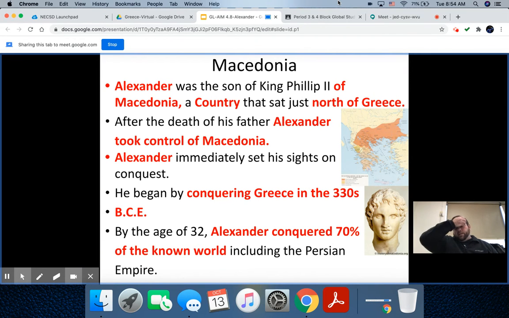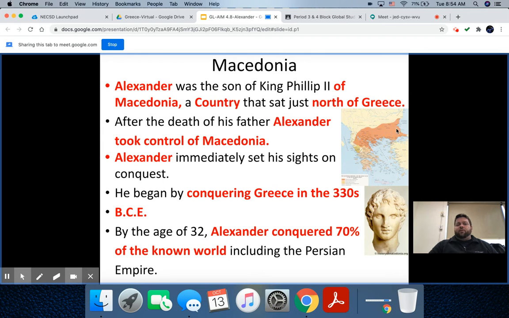So Alexander is the son of King Philip II, who is the king of Macedonia. Macedonia is a country that sits just north of Greece. So when you look at the little map here, you could see the archipelago and peninsula that is Greece here in this kind of light orange, and this darker shaded color here. This is the kingdom of Macedonia. So Alexander is the son of the king of Macedonia.